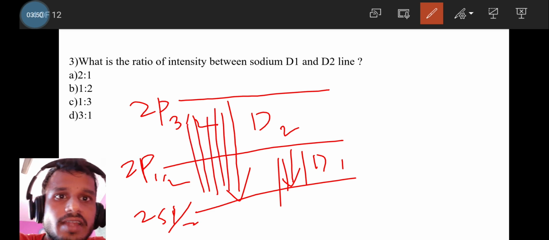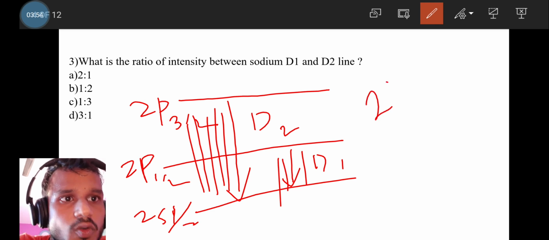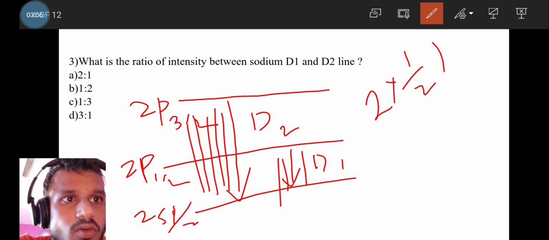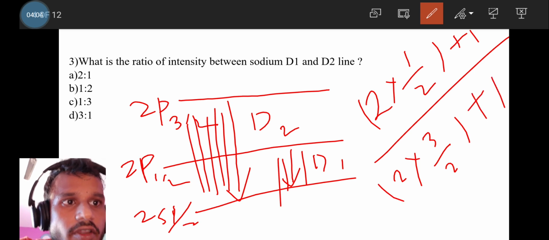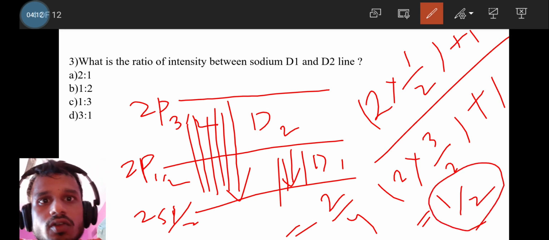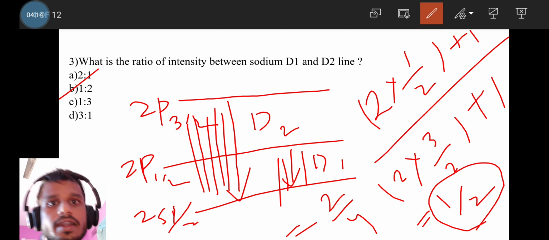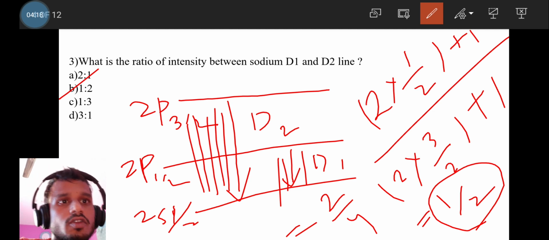So the question is asking about the intensity ratio. For the D1 line it will be 2 times 1/2 plus 1, and for D2 it will be 2 times 3/2 plus 1. So the ratio will be 2/4, which equals 1/2. The correct answer is 1/2, so option B is the correct answer for the intensity ratio of the D1 and D2 lines. It's a very important question.